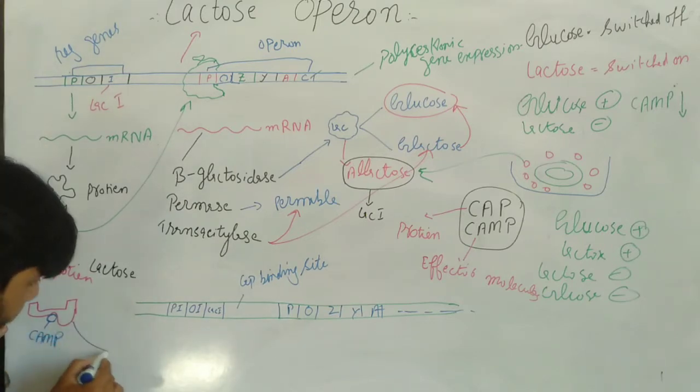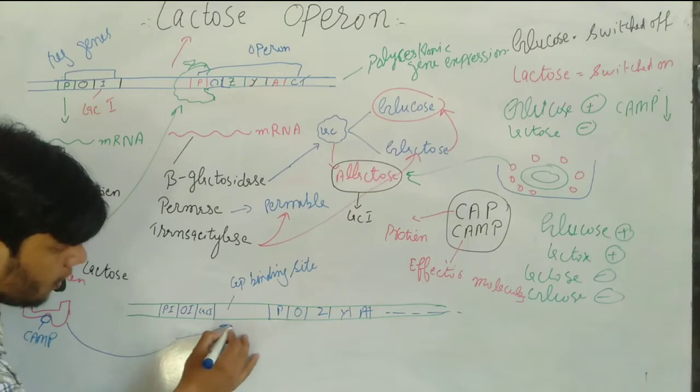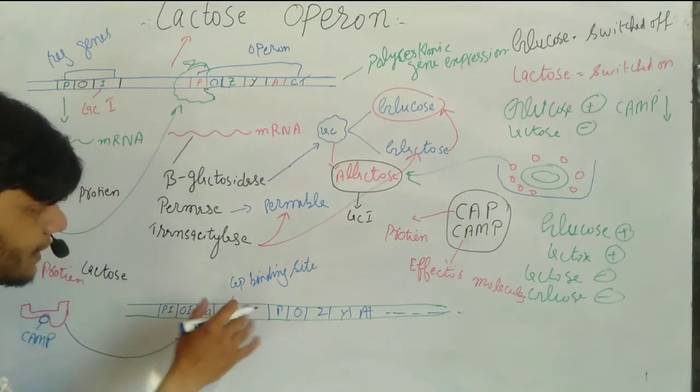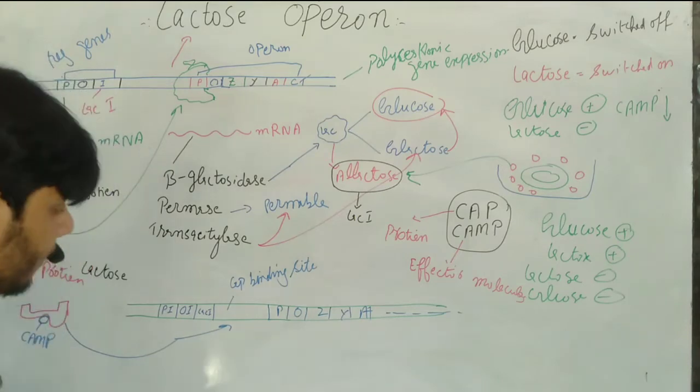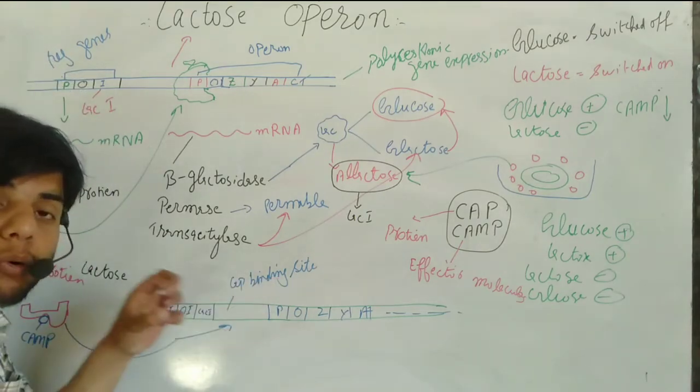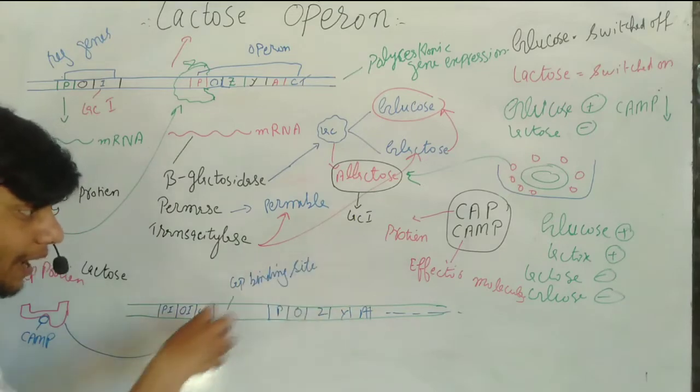It will bind to this CAP binding site. So when it binds to this CAP binding site, what happens? It brings RNA polymerase.